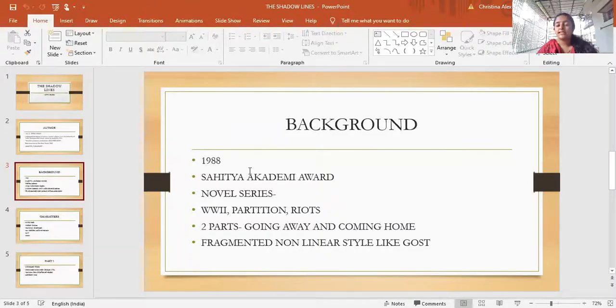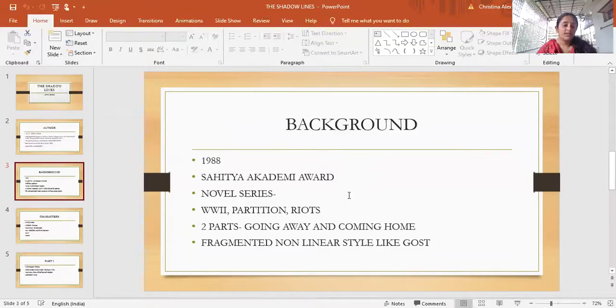Okay, and this is actually a novel series. I've not put the names because that is an activity that you have to do. You have to find the novel series. This is also a question that will come in your NET exam and all. Identify the novel series, so please go and look it up. In the novel series, The Shadow Lines is the second one. He has two novel series. This is the first one, and there's another one with the Sea of Poppies and all of that. So please look it up while you study about this novel.